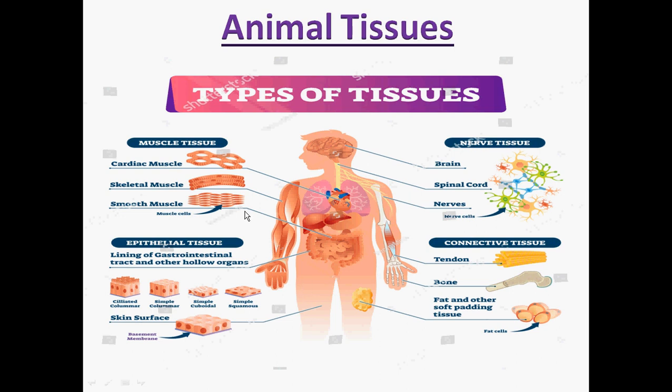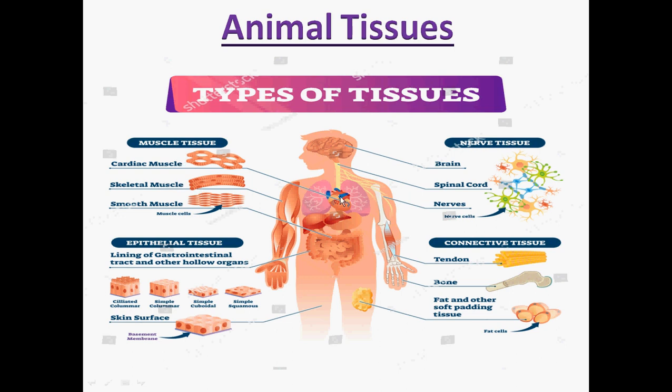In similar lines, there are certain types of tissues which are named muscle tissues in the human body. We know that the heart pumps the blood to the whole body and transfers the deoxygenated blood back to the lungs. This pumping action is done with the help of the cardiac muscle tissue. That is a muscular tissue.